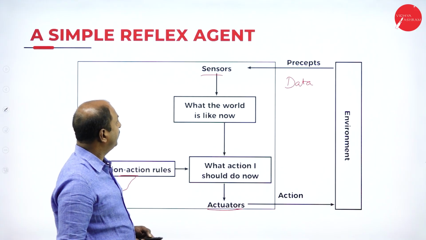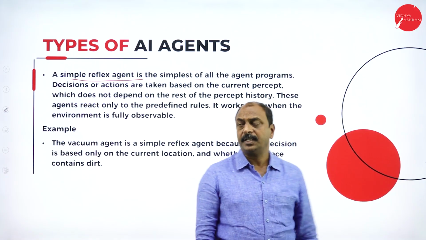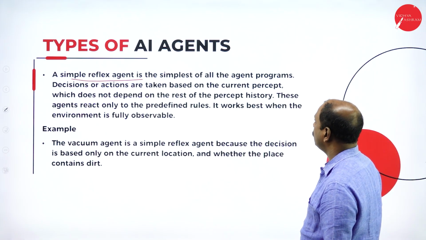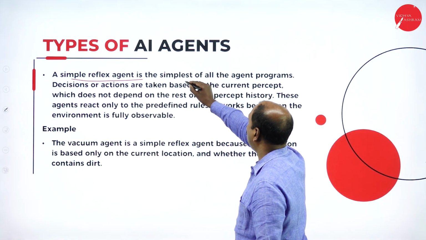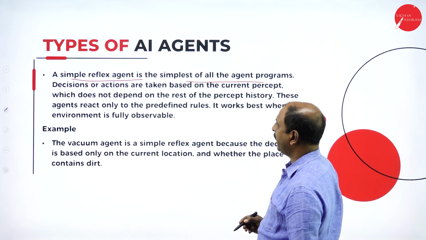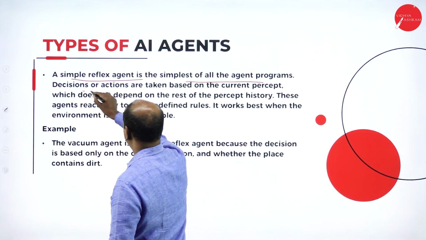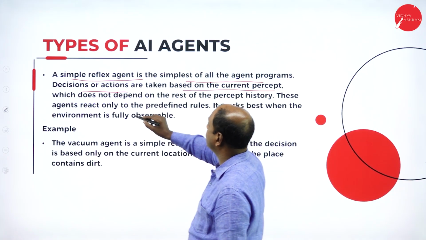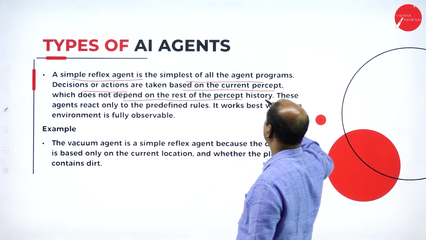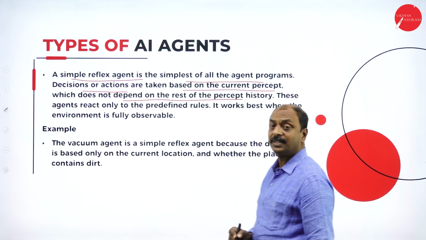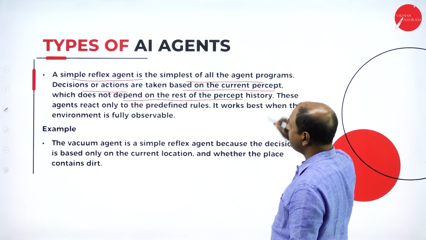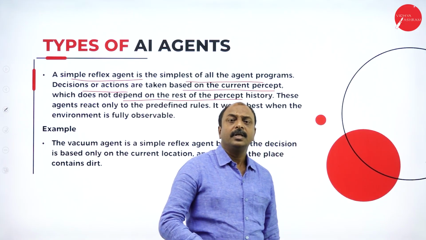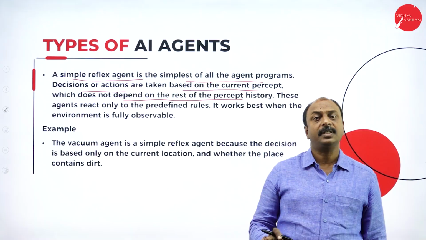Now let us see the first type of agent, that is the simple reflex agent. What is that? It is the simplest of all types of agent, and decisions or actions are taken based on the current percept, which does not depend on the rest of the percept history. What is the meaning of the current percept? This type of agent acts upon the current data available to the agent.